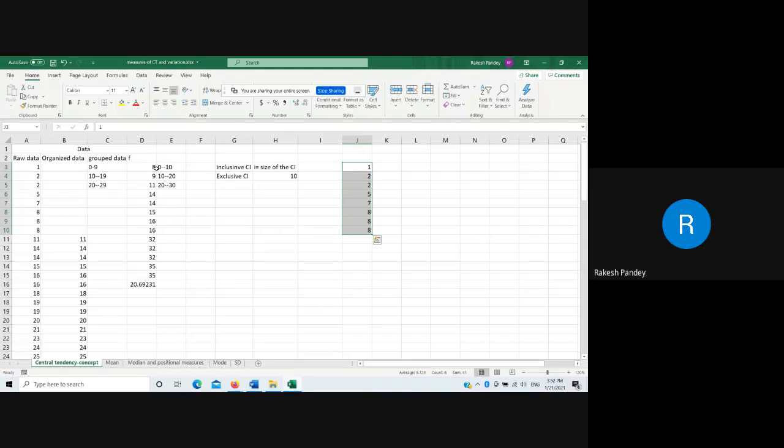I am now assuming that the midpoint of 0 to 9 will be 4.5. And why I am using it? You can say that it is also a type of central tendency, the median value. So there are 50% values below 4.5 and 50% values above 4.5. So it is a representative data of this subset. And we are going to calculate the representative data, that is central tendency, for the whole set.